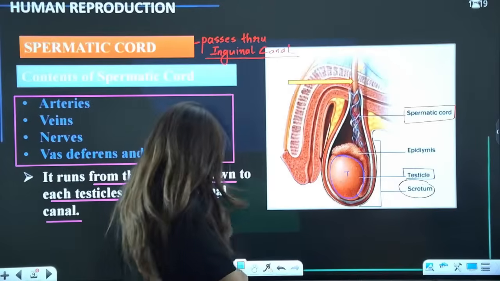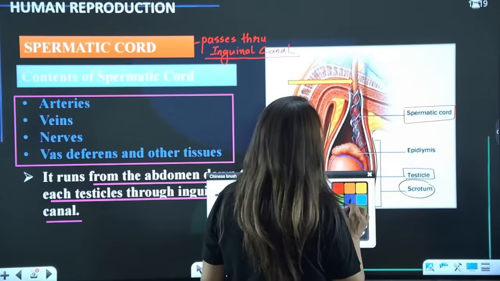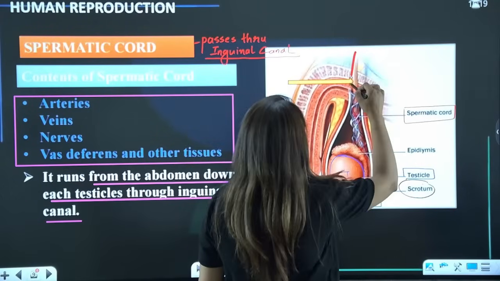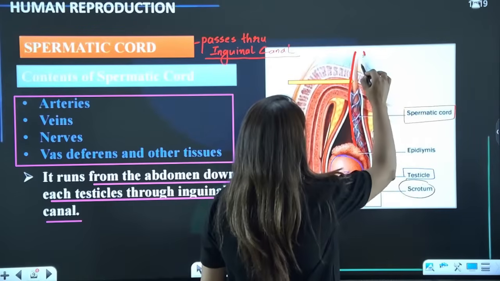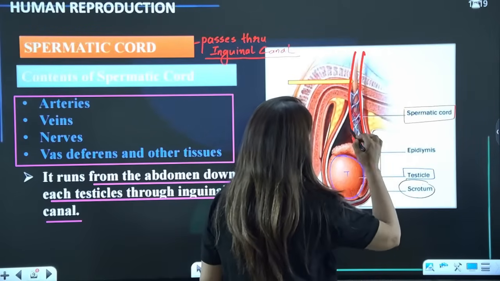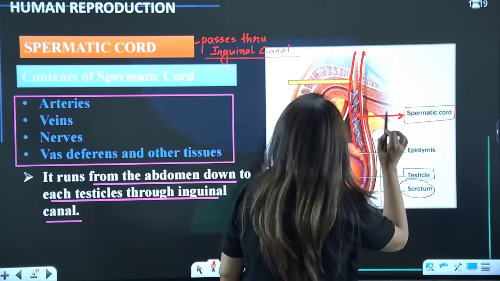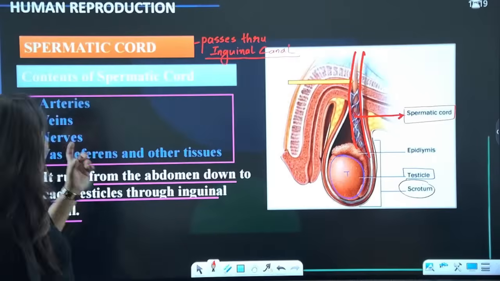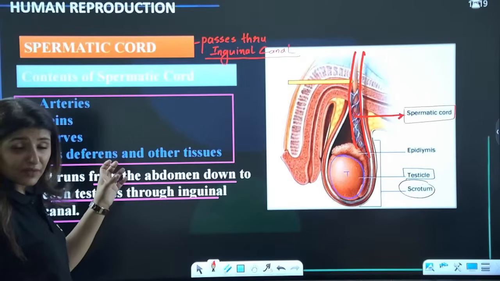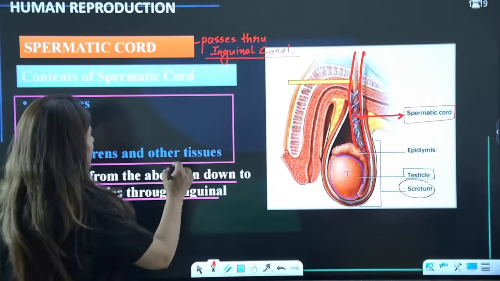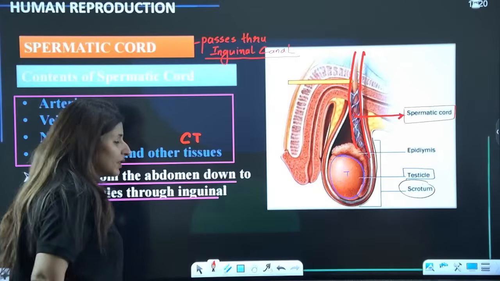Yes. So these are the components, as we can see here. This is all spermatic cord. And what does it consist of? It consists of arteries, veins, nerves, vas deferens, and other tissues, and also the connective tissue.